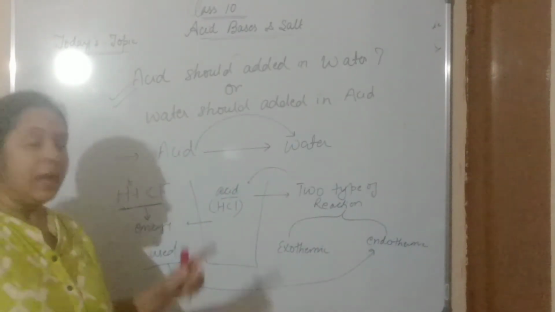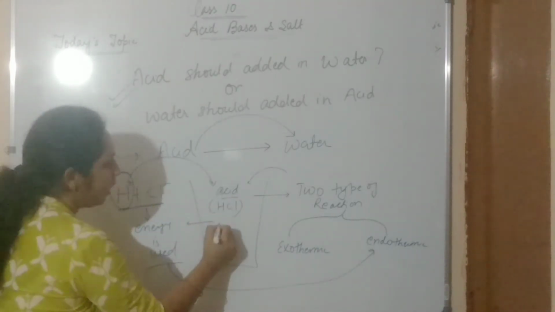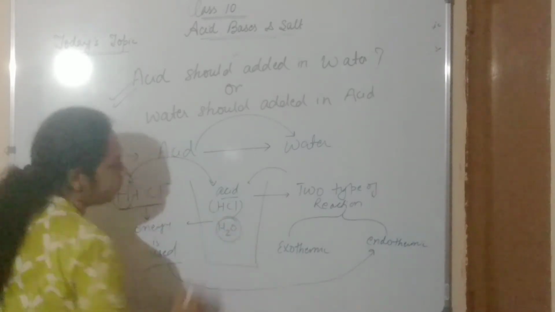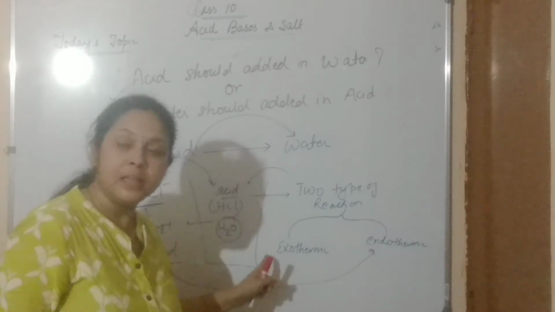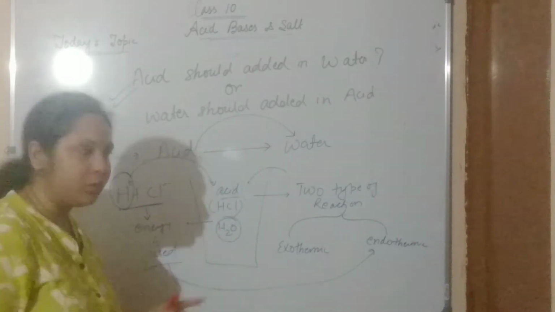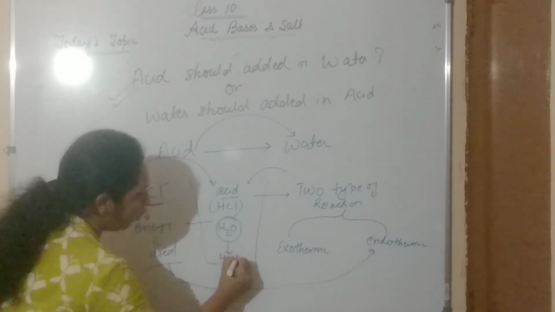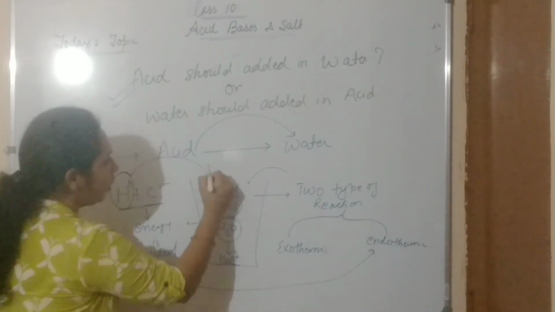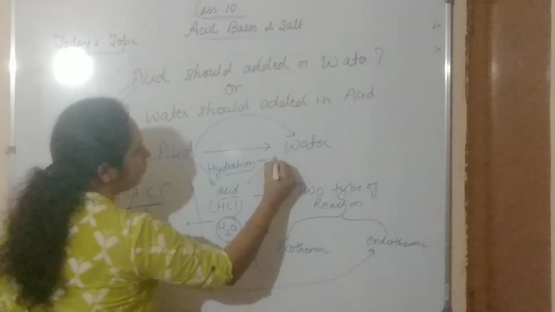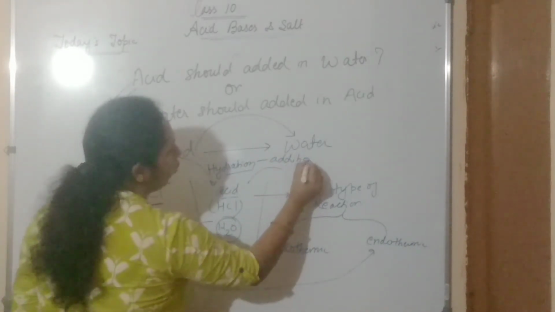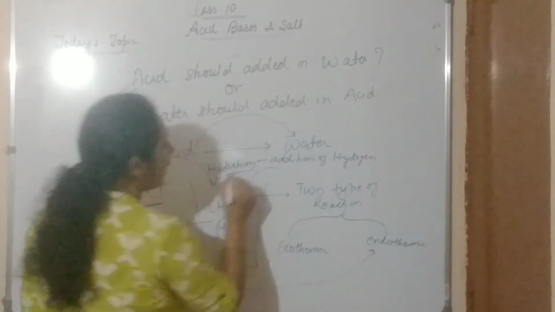But here this hydrogen ion is also going to add with H2O molecules, so the hydronium ion is formed. This is called hydration, addition of hydrogen, known as hydration.